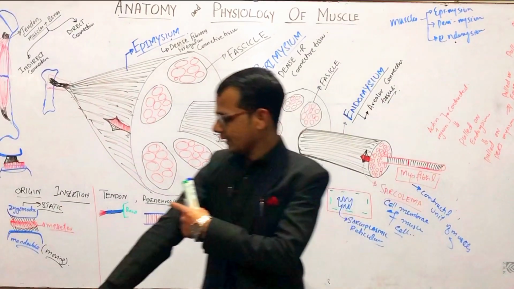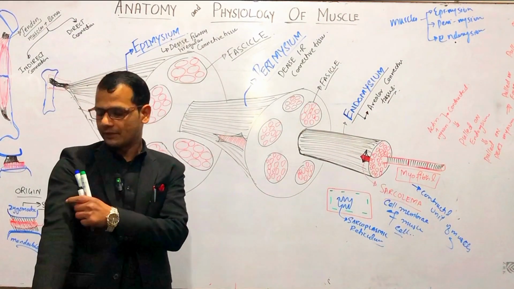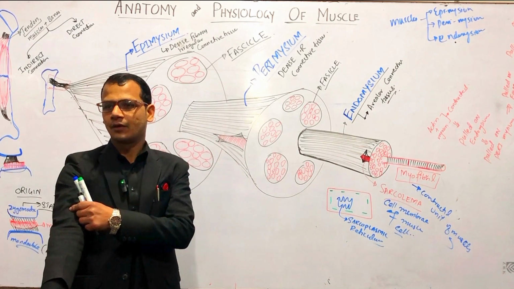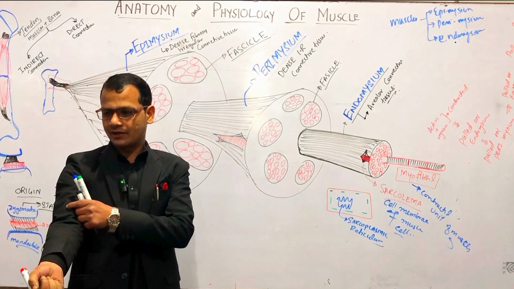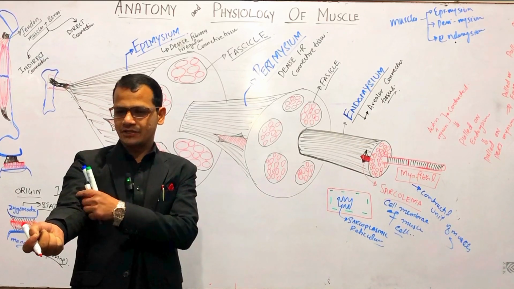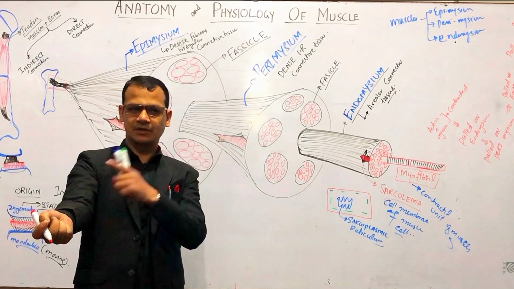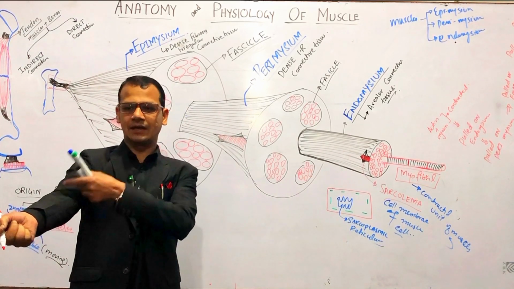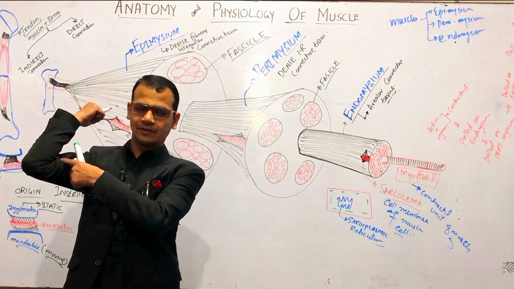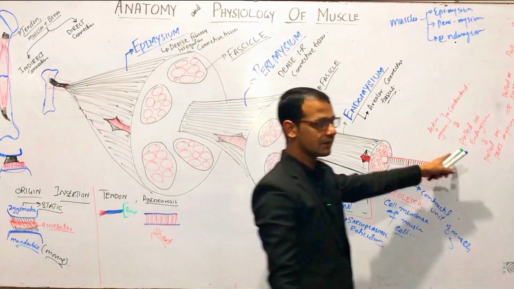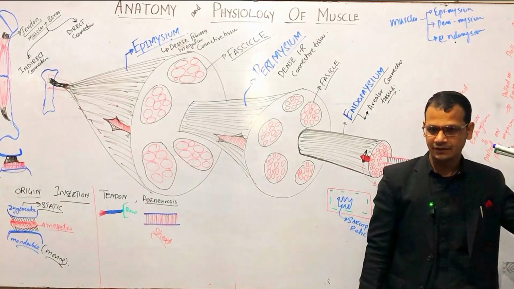For example, in these muscles, when the myofibril is contracted, the endomysium folds on. When the endomysium contracts, the perimysium contracts. And when the perimysium contracts, the epimysium contracts. And when the epimysium contracts, it will contract the tendon. And when the tendon contracts, the organ moves, right? This is the sequence of muscle contraction, right?